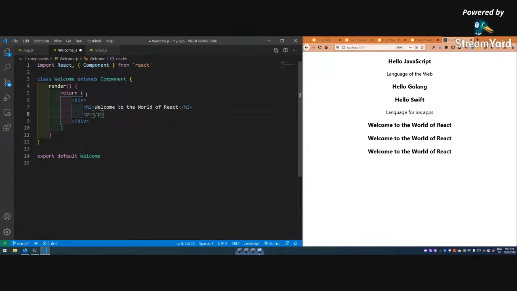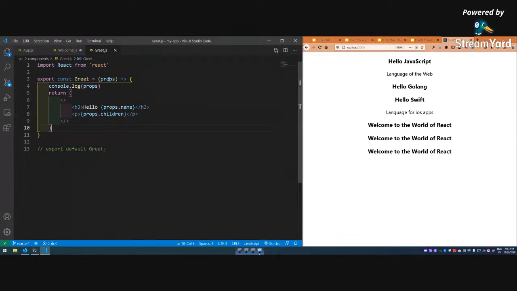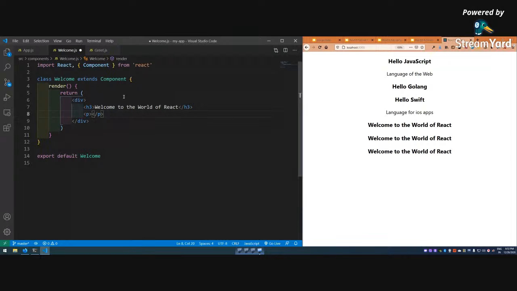And now as you might have seen, our first problem is that the props we are passing here as an argument, but here how will you pass the props? There is nothing like a function and nothing in render we can pass. So in a class based component, I don't want this Welcome to the world of React, I want a different text. Okay, so again we have to use this here also, and this here also, this dot props dot text.